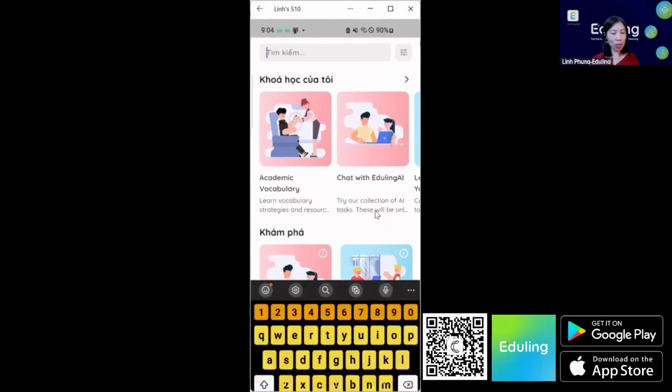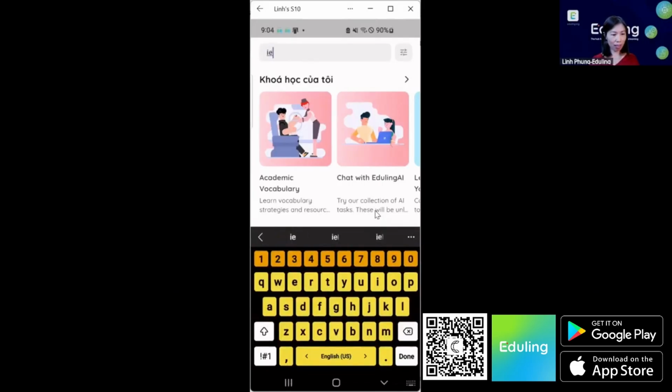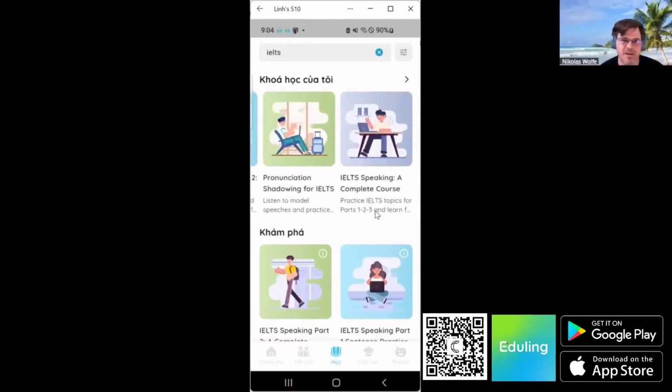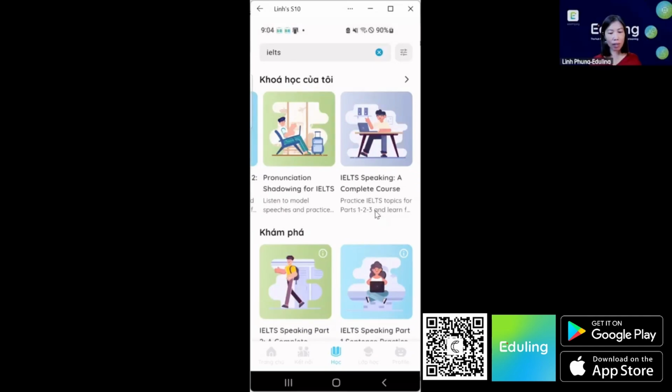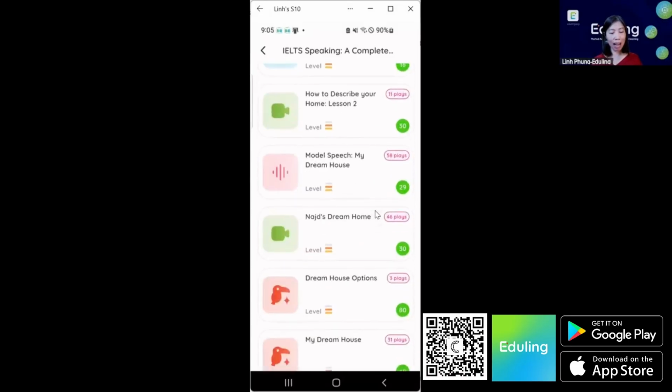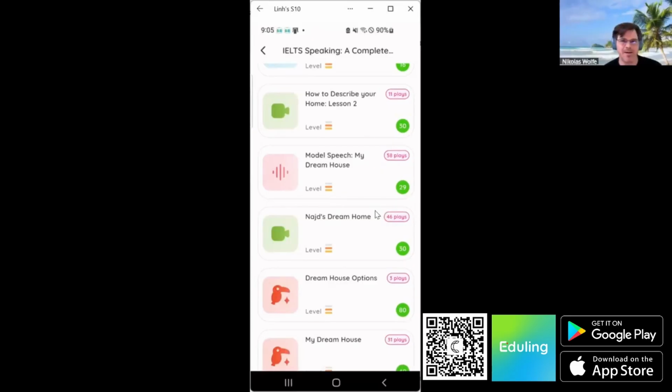And I'm going to go to an IELTS course. Just for anybody who might be confused, the first language on your phone is currently set to Vietnamese. We have this IELTS Speaking a Complete course. And then I'm going to try this IELTS Speaking Part 2 speech, and I'm going to try to do it like a learner, maybe making some errors, which is difficult for us sometimes because it's very hard to stop to think about errors, but I'm good at babbling, like rambling.